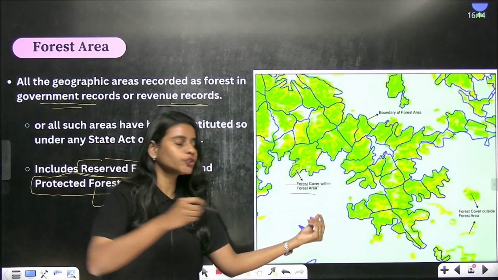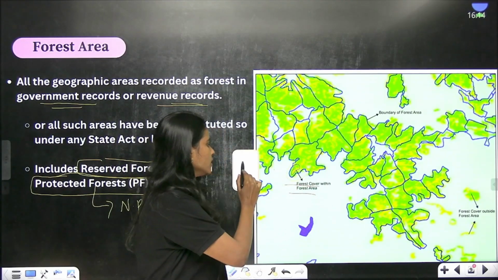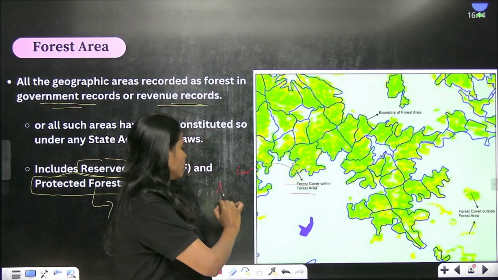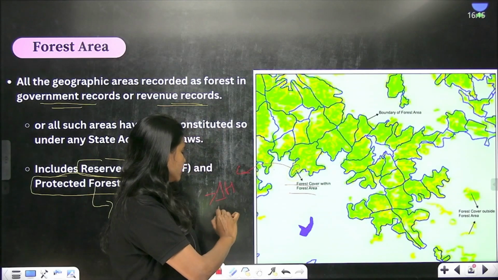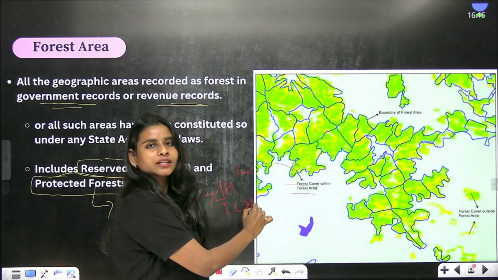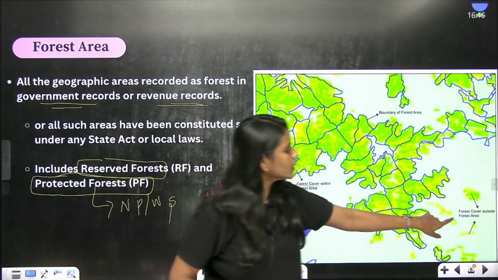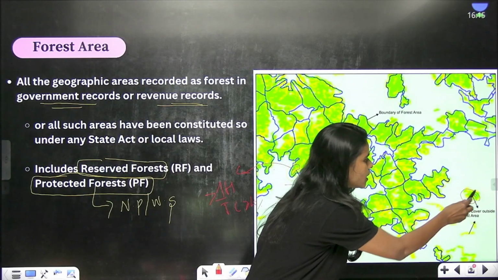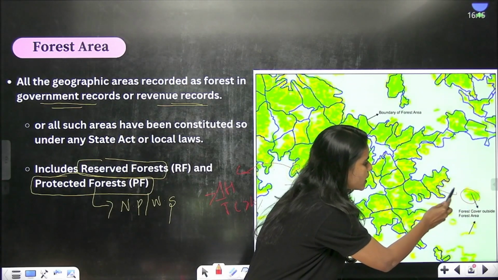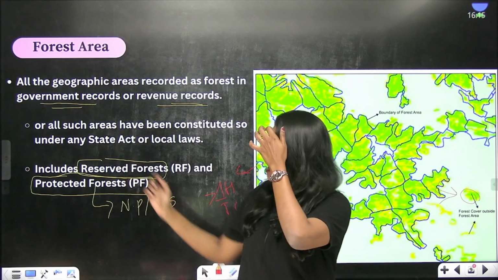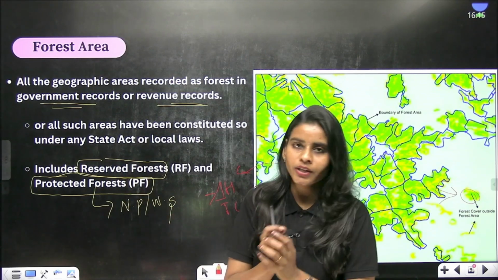That is, this particular forest cover is having land size of more than 1 hectare with tree canopy density greater than 10%, right? So here you can see this is the forest cover, but it is located outside the forest area. So these are the two differences that you should know. Clear?